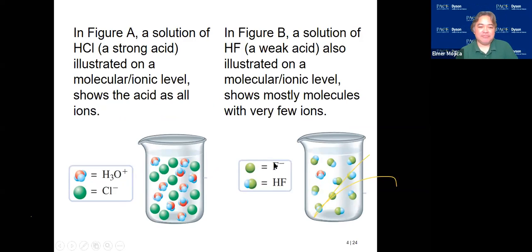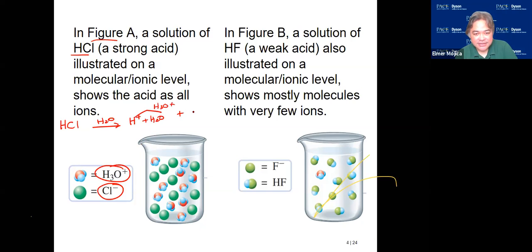What can you say about figure A? You have your HCl. If you put it in water, you will see all of them as either this one or this one. Because HCl in water dissociates to give you H+, which with water becomes H3O+, and Cl-.